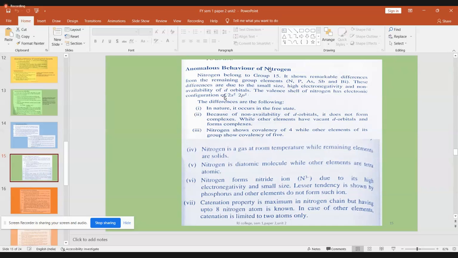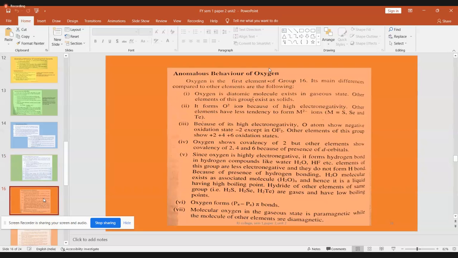Okay. So these are all the anomalous behaviors of nitrogen. So I am stopping the lecture here. This is for oxygen. We will finish this in the next class.